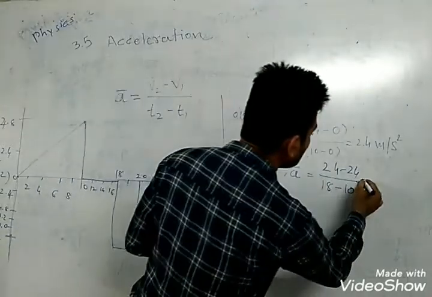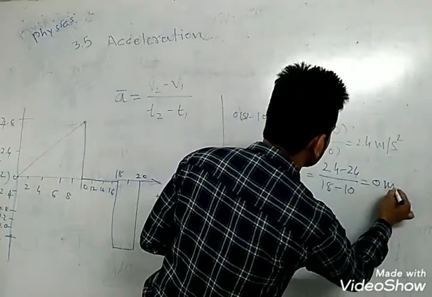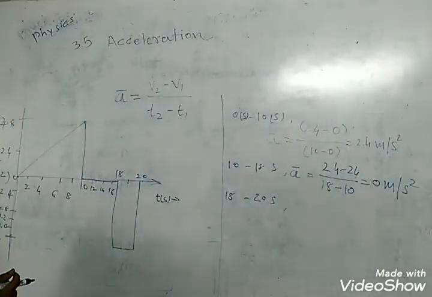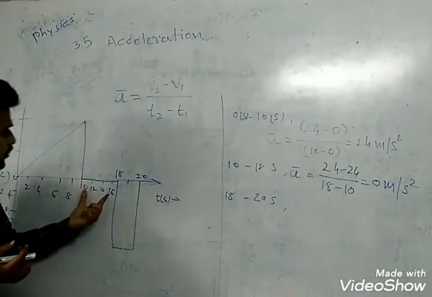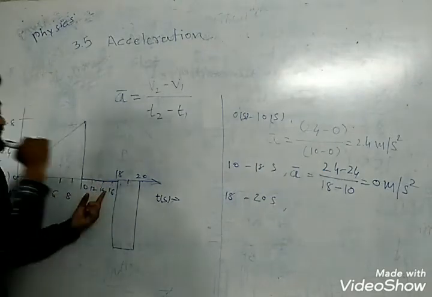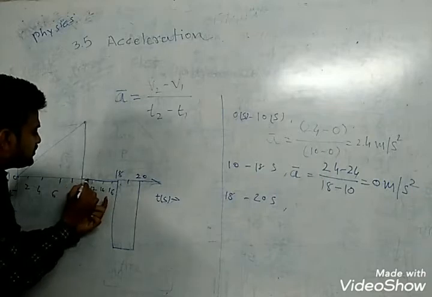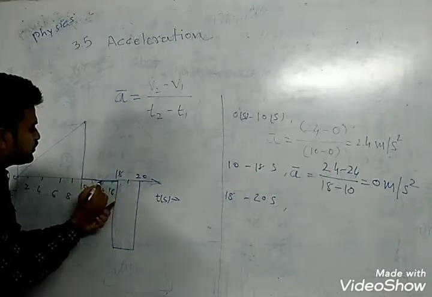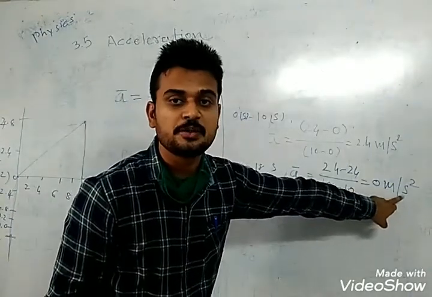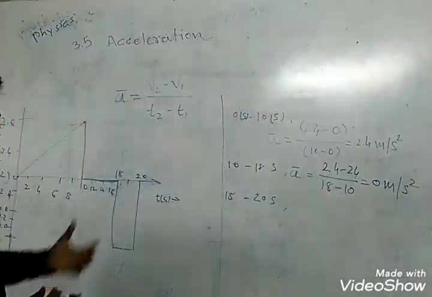So the average acceleration is 0 meter per second square, because for this particular region, 10 to 18 second, the velocity is a constant value.